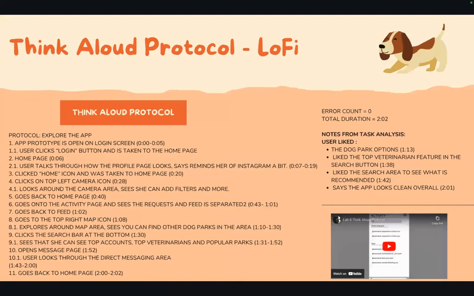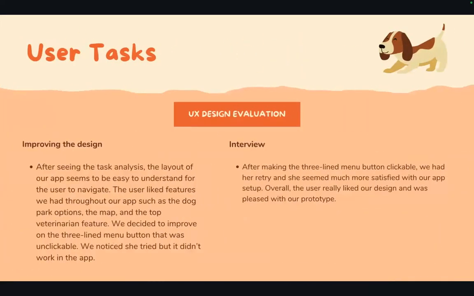And then this is our Think Aloud protocol for the lo-fi version. So this version is basically the backbone of how we designed our page. So we want to make sure that all the buttons worked and that our user was satisfied with everything that they could click and navigate throughout the area. They did say that they like the park options, the veterinarian feature, and the search area to see what's recommended, and it looked clean overall, our user said.